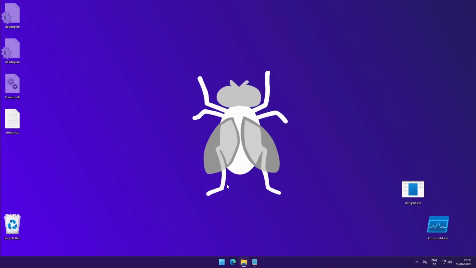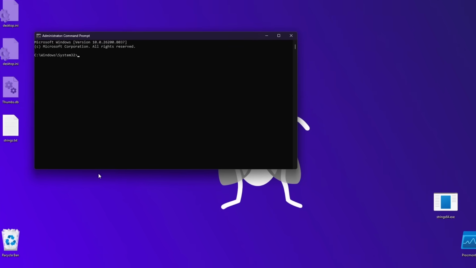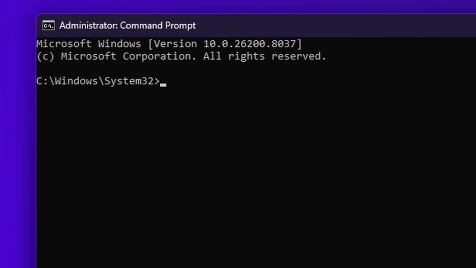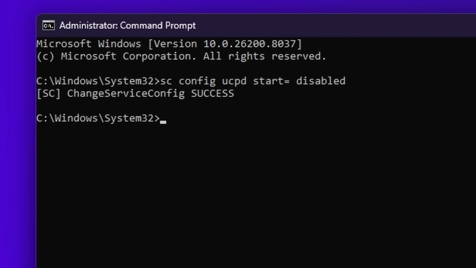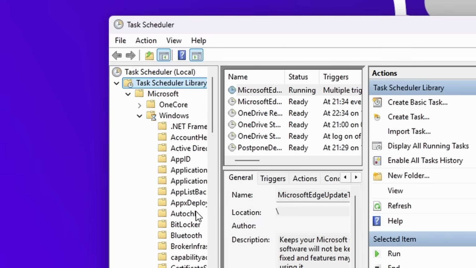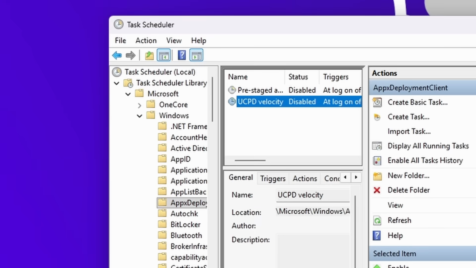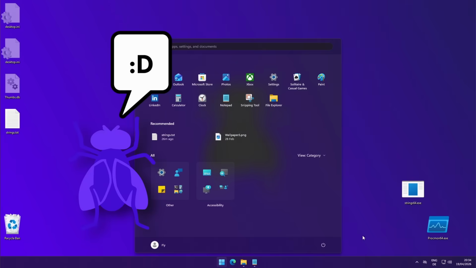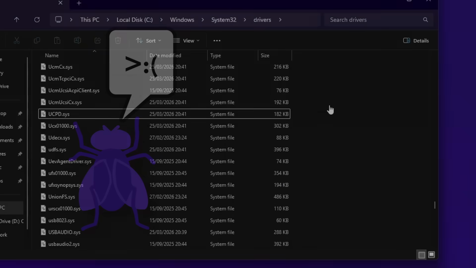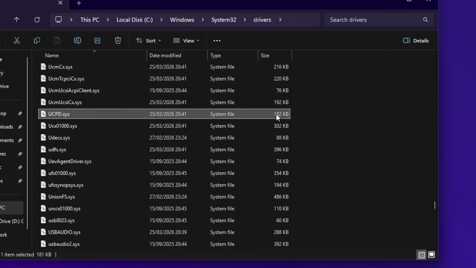If, after all you've seen, you still want to disable it, you have to first disable UCPD via the command line, just like we have seen previously. And then make sure that the UCPD velocity task is turned off to stop it from respawning. After a single reboot, your UCPD is permanently disabled. But don't get too comfortable, Microsoft might re-enable it through an update without you noticing. This is certainly not the end of the story.